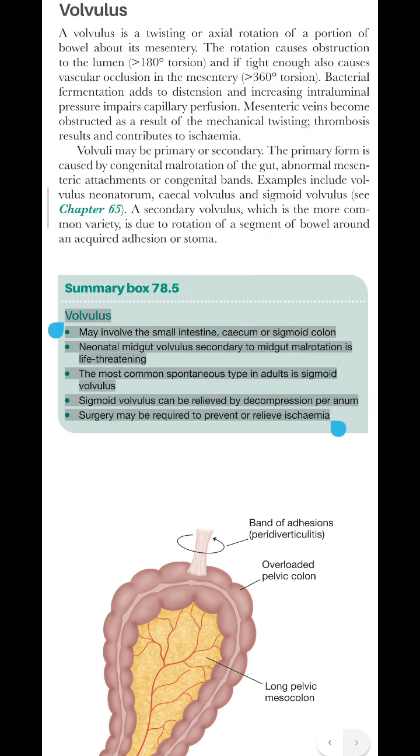Volvulus may involve the small intestine, cecum or sigmoid colon. Neonatal midgut volvulus secondary to midgut malrotation is life-threatening. The most common spontaneous type in adults is sigmoid volvulus. Sigmoid volvulus can be relieved by decompression per anum. Surgery may be required to prevent or relieve ischemia.